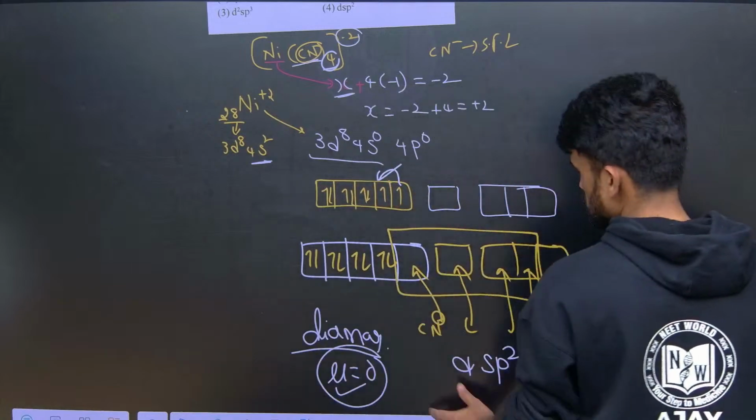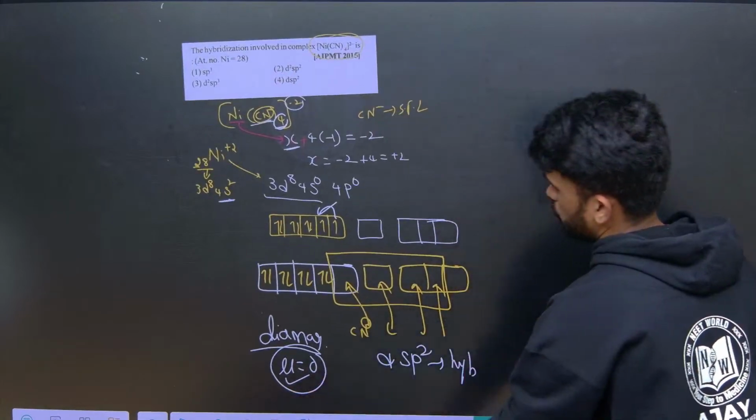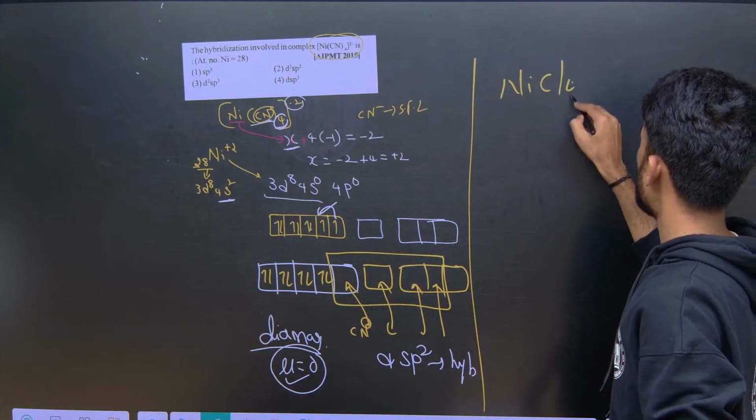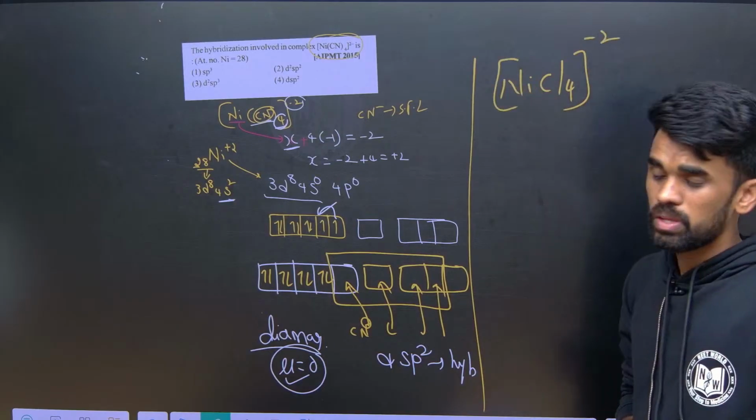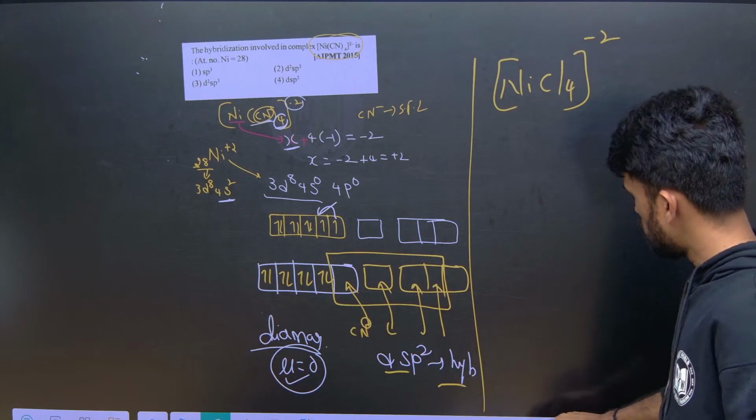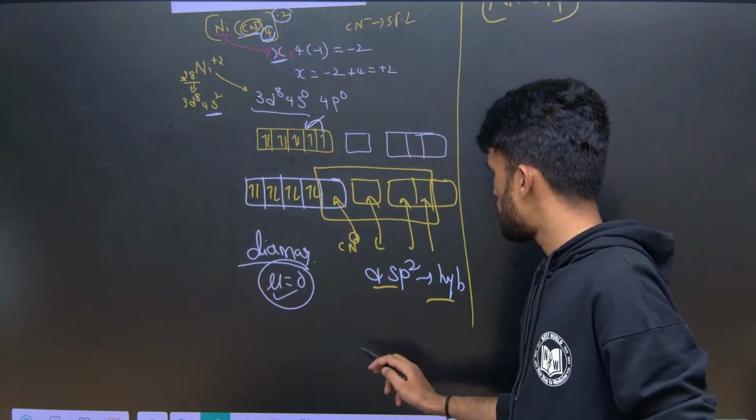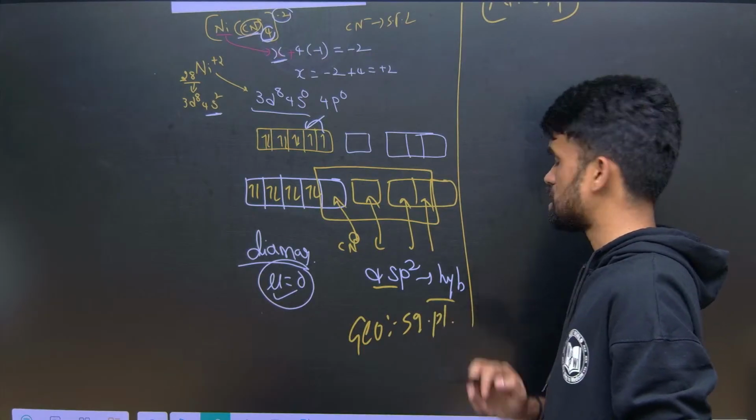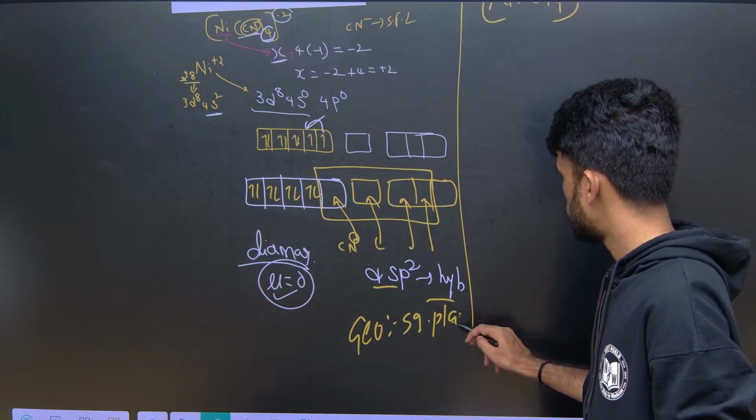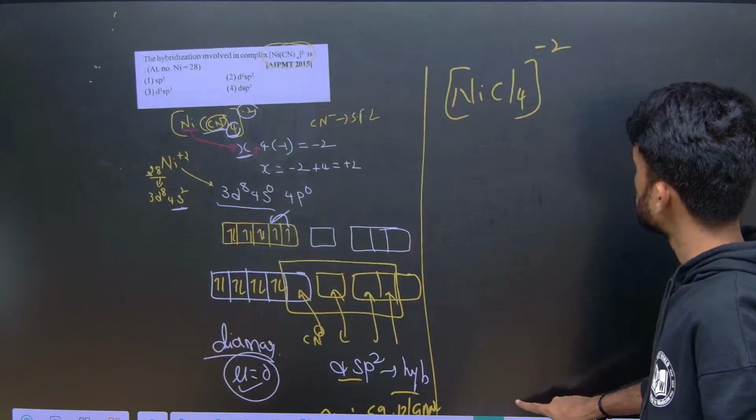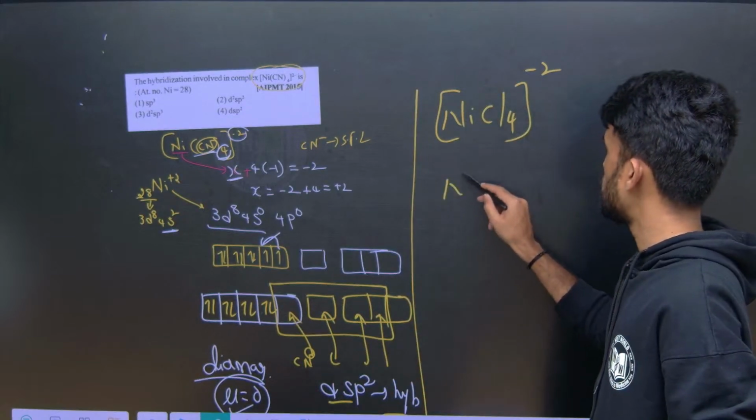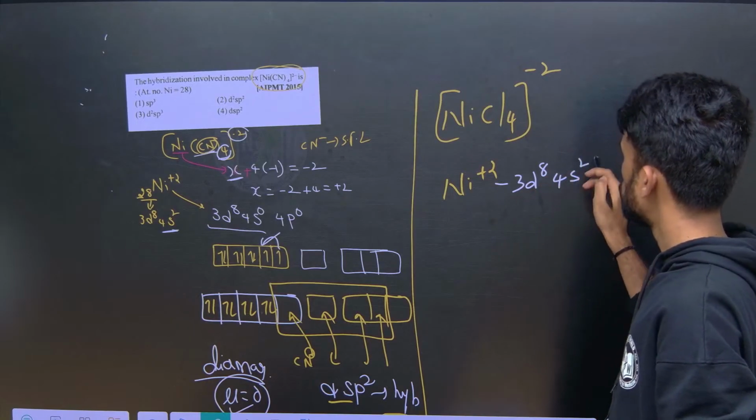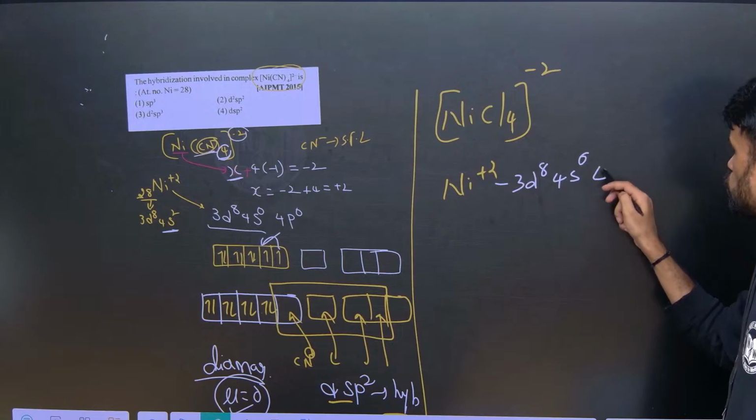So now my question is this one. Try to answer this: NiCl4 2 minus. So here we got sp3 hybridization now. So whenever we have sp2 hybridization, the geometry will be square planar. What is the geometry? Square planar. Okay. Now for this, if we do, here also nickel will be having +2 oxidation state. It means 3d8 4s2, and with +2, 4s0, 4p also 0.